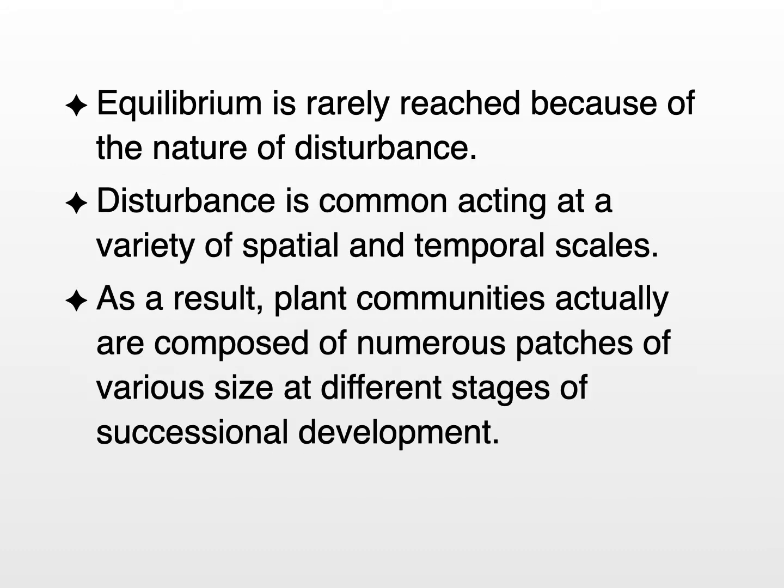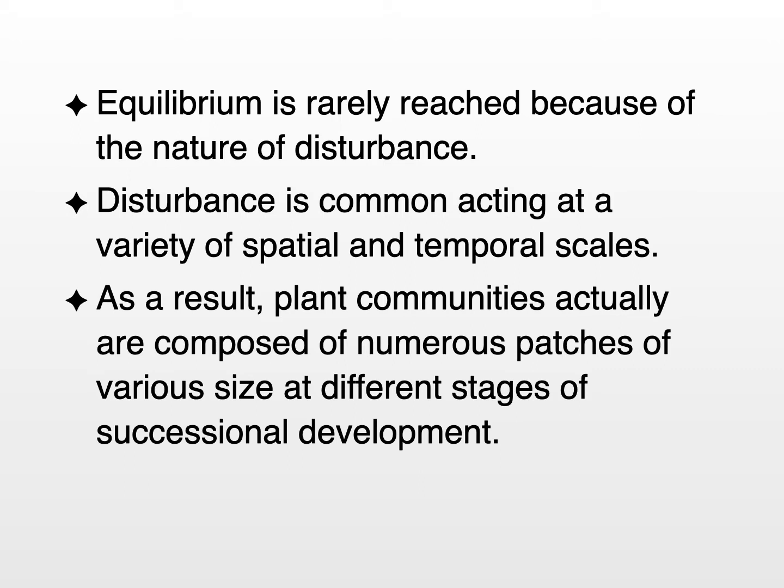So equilibrium is rarely reached in this latter idea because of the nature of disturbance. Disturbance is common, acting on a variety of spatial and temporal scales, and always causing change to the composition of a plant community. Sometimes the disturbance is big and it's a major change. Sometimes the disturbances are small and it's a minor change.